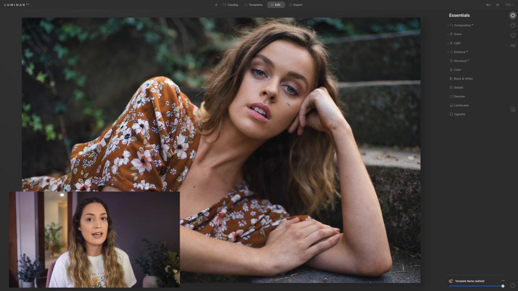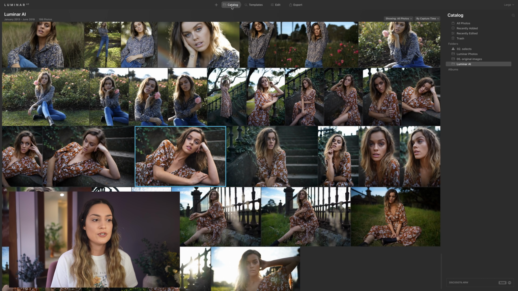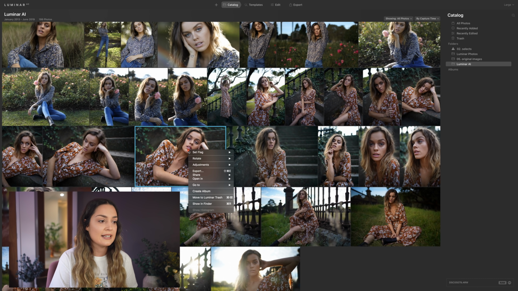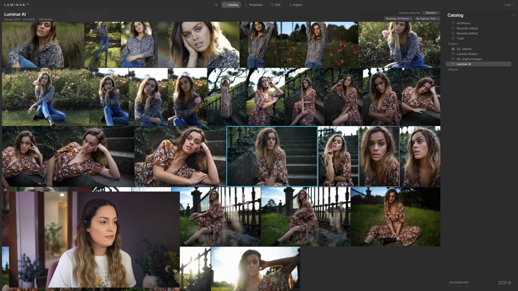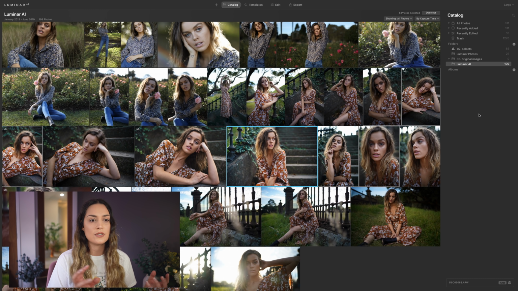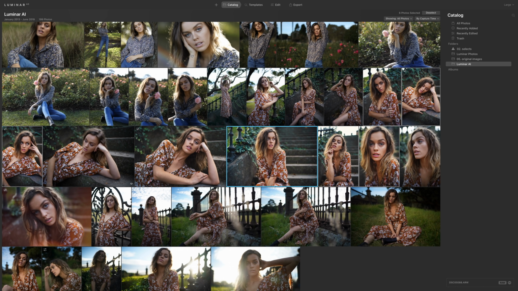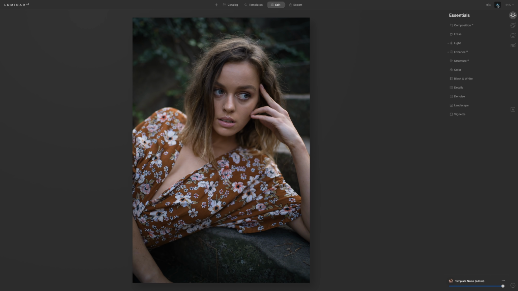And as you guys saw in my catalog, I have a few other photos from this photo shoot. Usually when I'm editing an entire photo shoot, I like all my photos to be edited in the same way, so it's got a concise style throughout the entire photo shoot. You can right click on the image you've edited, head to adjustments, and you can copy your adjustments. And then you can select a few other photos from that photo shoot, right click on those, go to adjustments and press paste. And it will sync all the edits that you've done to that original photo to the rest of the images in that photo shoot. So here is a before and here is the after.